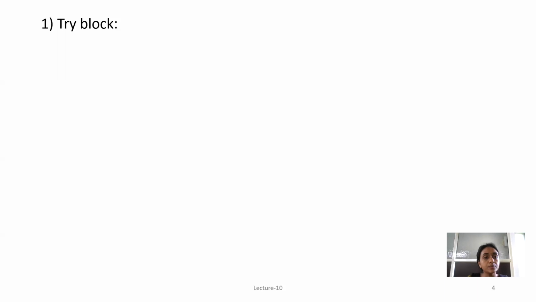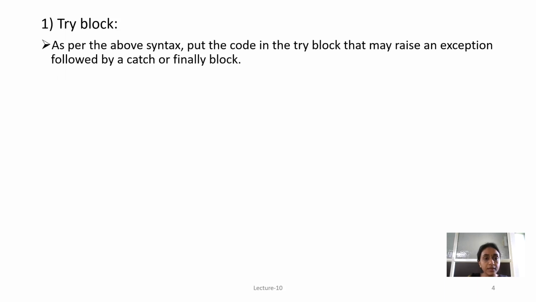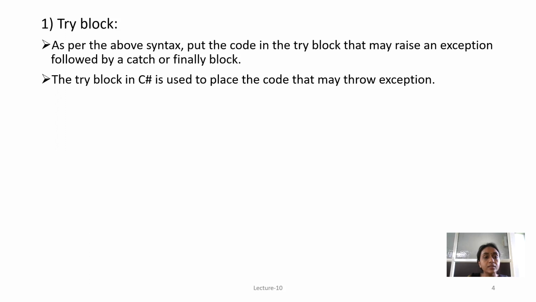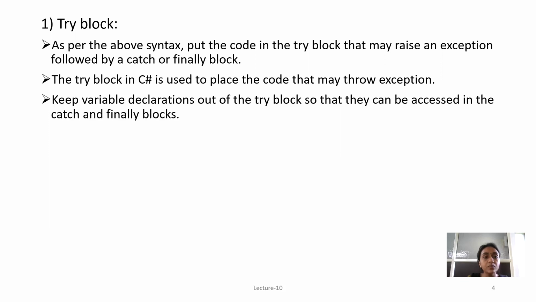First, the try block. As per the above syntax, put the code that may raise an exception in the try block, followed by a catch or finally block. The try block in C# is used to place the code that may throw an exception. Keep variable declarations out of the try block so that they can be accessed in the catch and finally blocks.